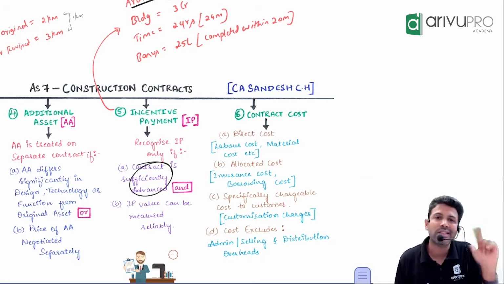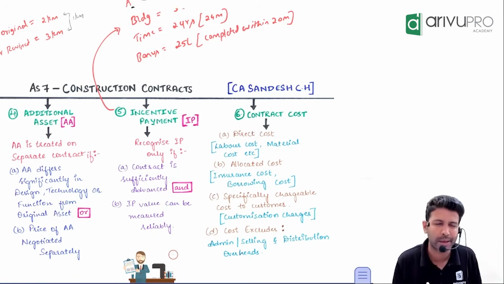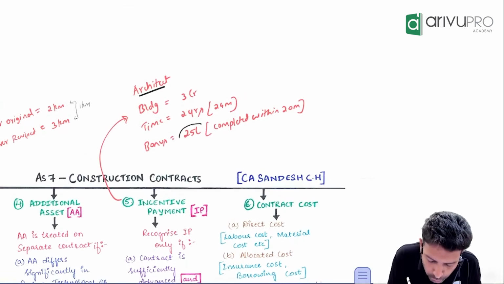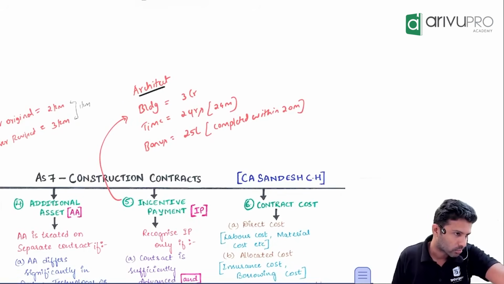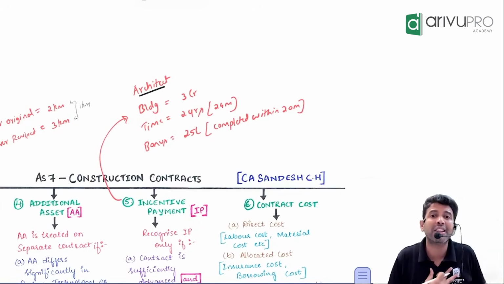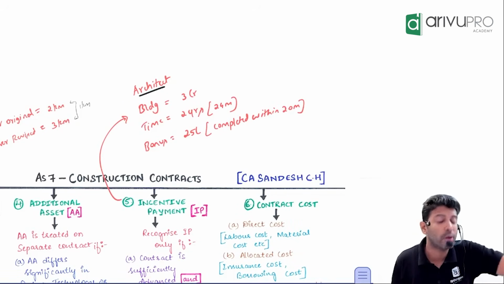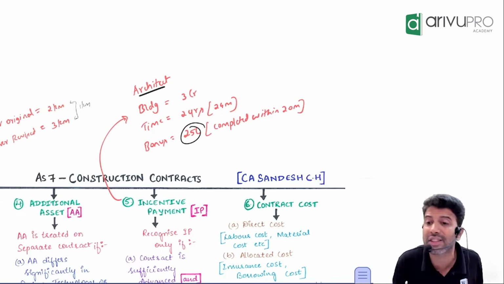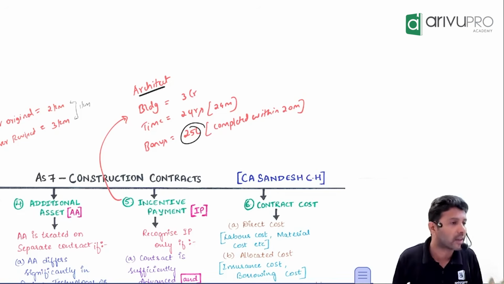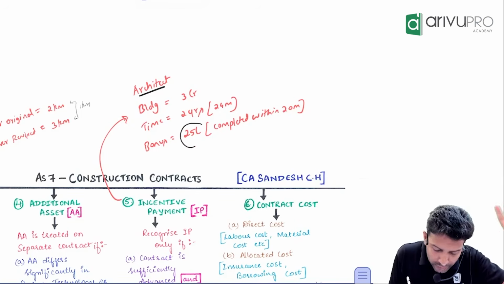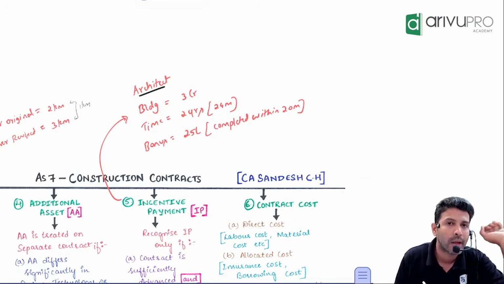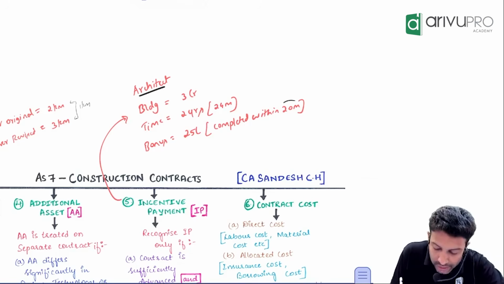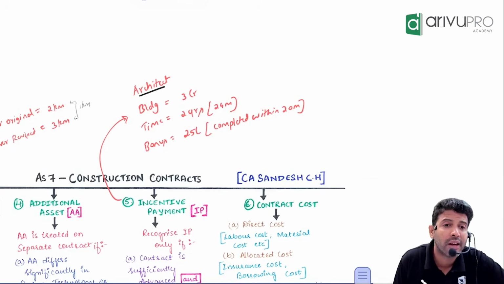Second one, incentive payment should be able to measure it reliably, or in simple terminology, sir, if you want to book this 25 lakh as revenue, you should have a reasonable assurance that you will achieve this target. Architect company should have a reasonable assurance that they will complete the target. When will architect company get this 25 lakh? Only if they complete the construction within 20 months.